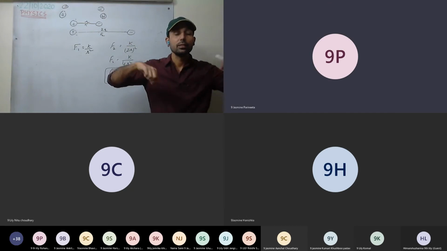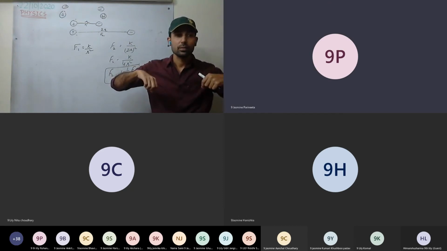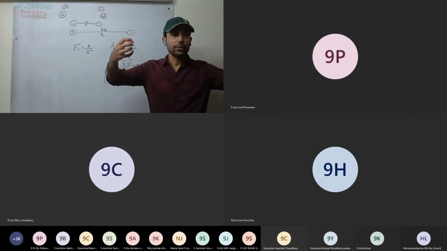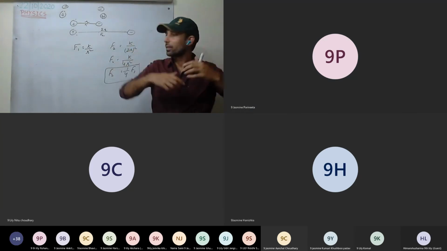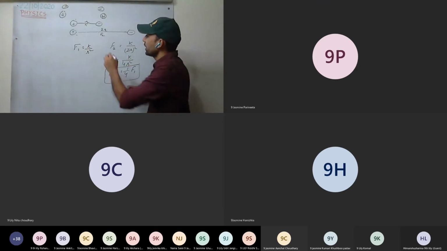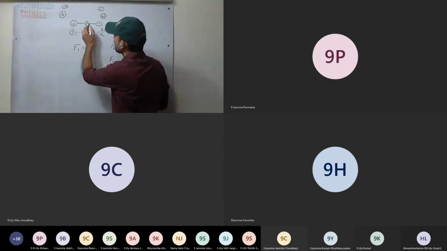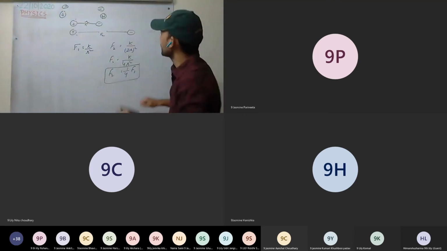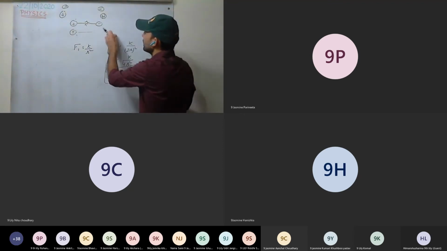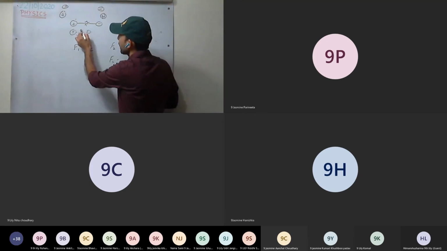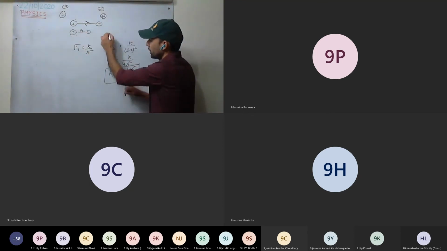If you bring two far away bodies closer, the force will increase. Take the example: it is r, now I am decreasing the distance to r by 2. F1 is at distance r, and here the separation distance is r by 2.